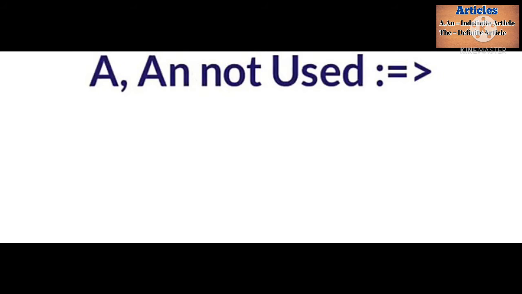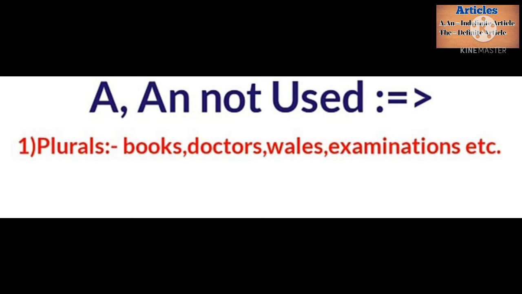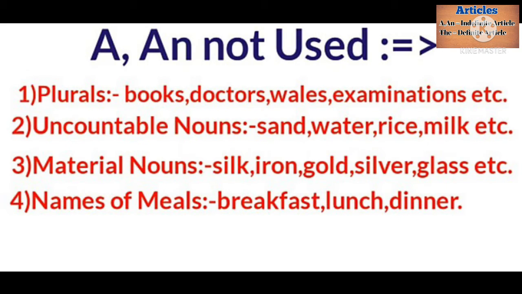Now we will see where we should not use a and an. A and an are not used before plurals like books, doctors, walls, etc. Uncountable nouns: sand, water, rice, milk. Material nouns: silk, iron, gold, silver, glass, etc. Names of meals like breakfast, lunch, and dinner.